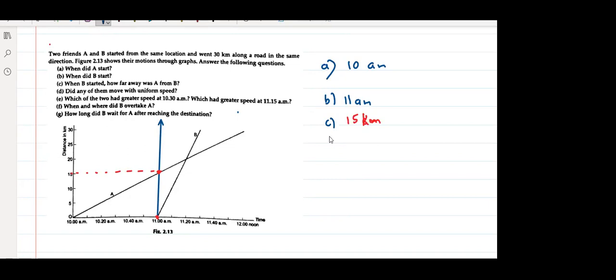What is the answer of D? Both of them were in uniform motion. Very good. Because it is a distance versus time graph and it is a straight line, both move with uniform speed. Okay, what is the answer of E?